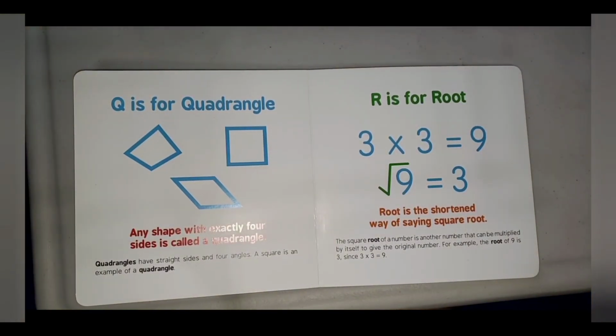R is for root. Root is the shortened way of saying square root. The square root of a number is another number that can be multiplied by itself to get the original number. For example, the root of 9 is 3, since 3 times 3 equals 9.